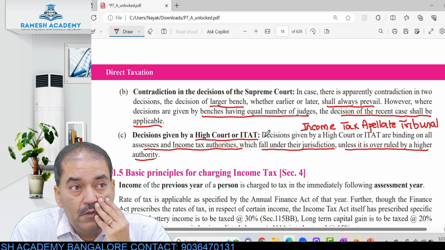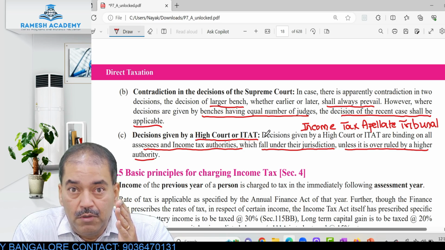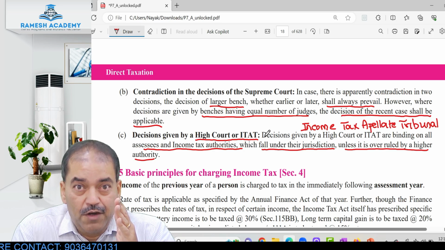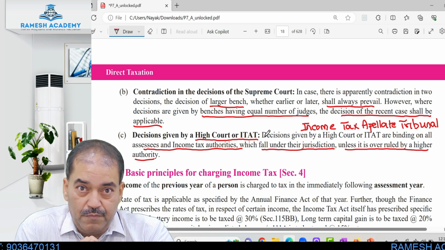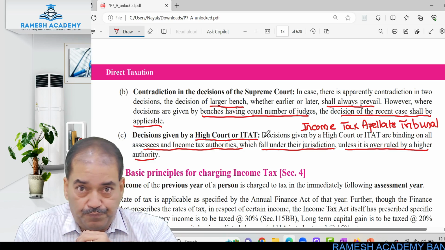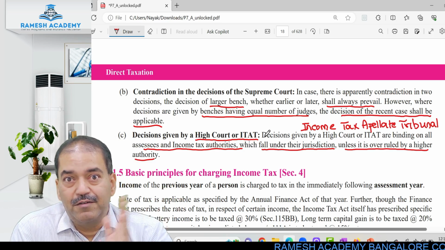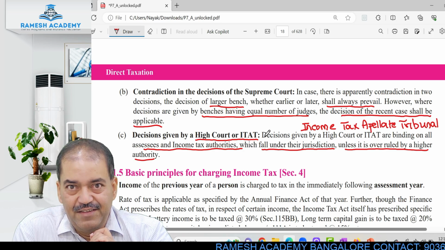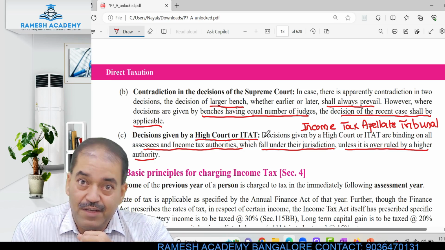Example, in Tamil Nadu, the High Court in Chennai is called the Madras High Court. The Madras High Court gives a decision that is applicable for the assessee who is in Tamil Nadu. It is not applicable for an assessee who is in Karnataka. It is not applicable for an assessee who is in Delhi. He may refer to it.